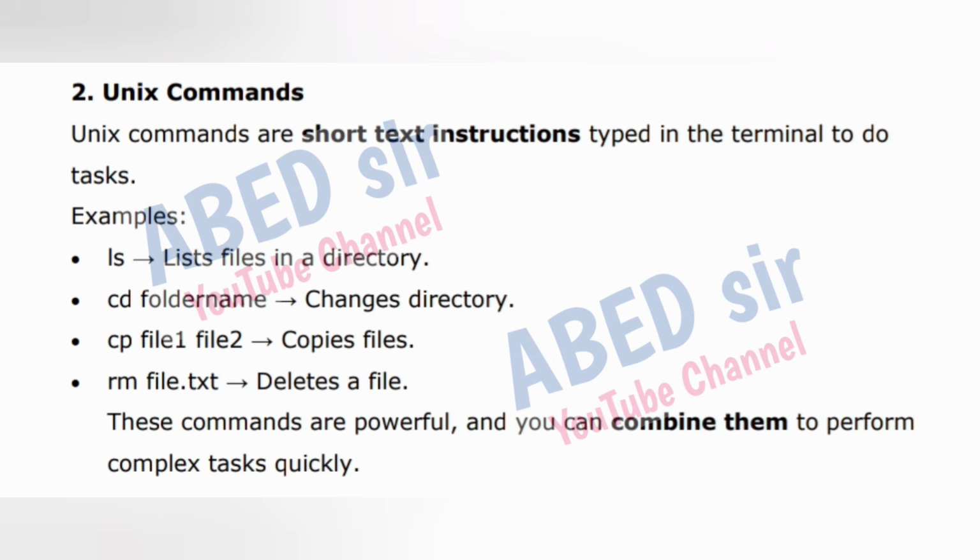2. Unix commands. Unix commands are short text instructions typed in the terminal to do tasks. Examples: ls lists files in a directory. cd folder name changes directory. cp file1 file2 copies files. rm file.txt deletes a file. These commands are powerful, and you can combine them to perform complex tasks quickly.